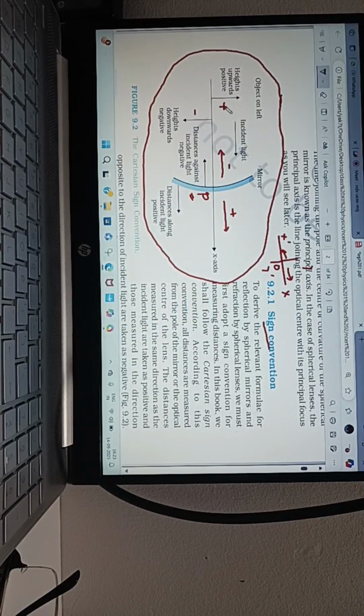Okay? Yes, sir. Suppose we take AB as the object, is it not? So AB size is called the height of the object. Generally it is called H. And this is A dash, this is B dash. This is called H dash. So which one is positive, which one is negative? Sir, H is positive, H dash is negative.